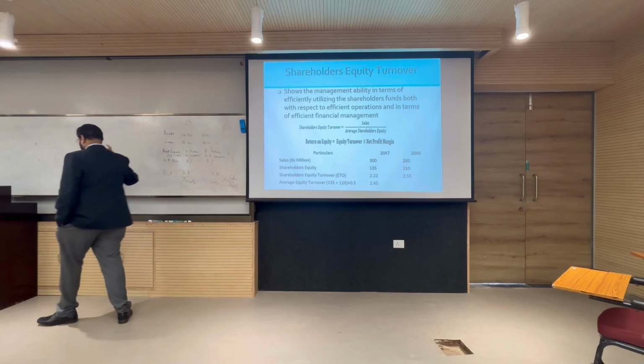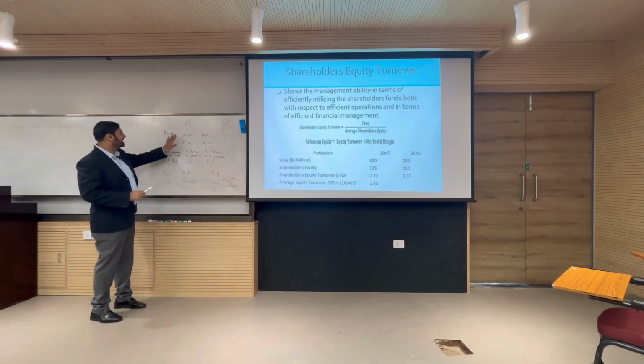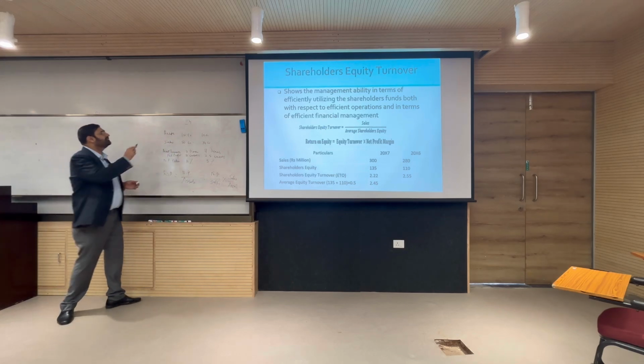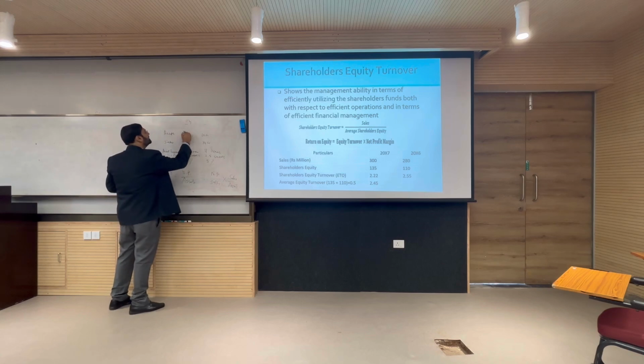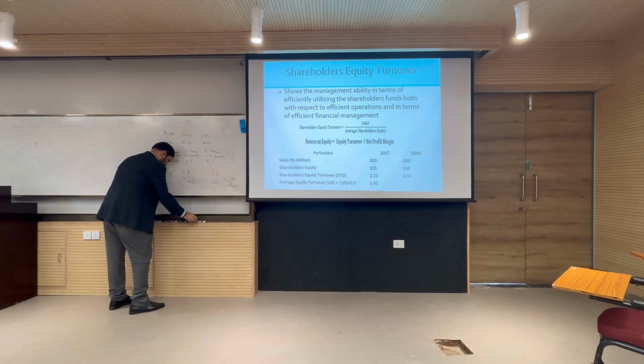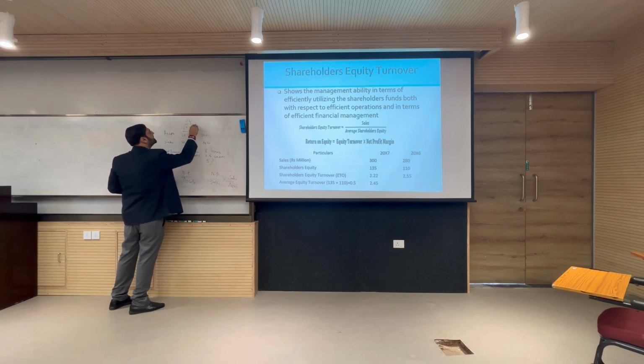Whether I use 10 crores of assets to generate 50 crores of sales, whether I financed it as debt equal to 1, equity equal to 9, or debt 5, equity 5, or debt 9, equity 1.